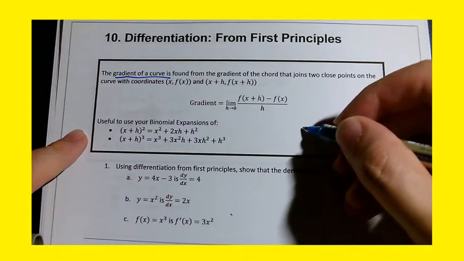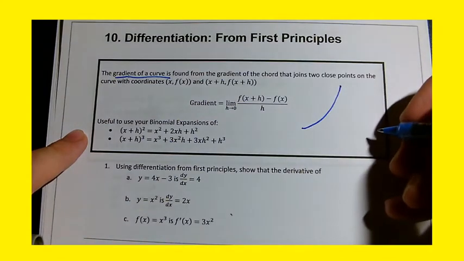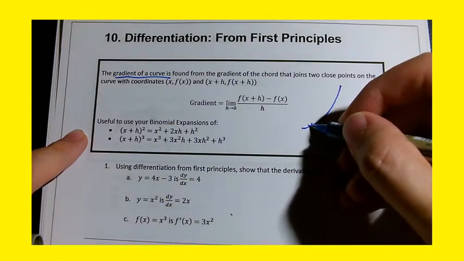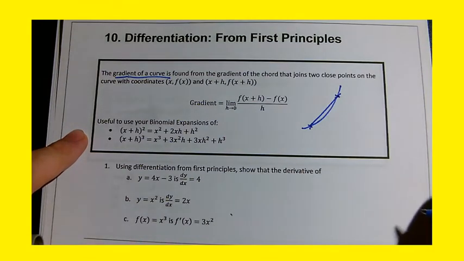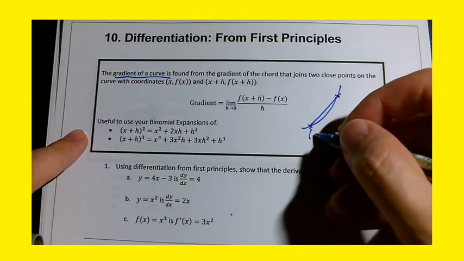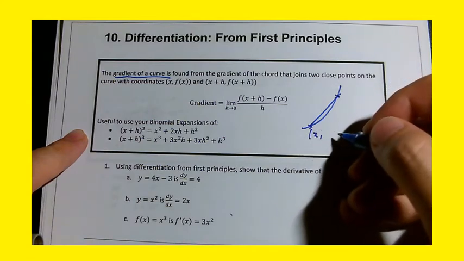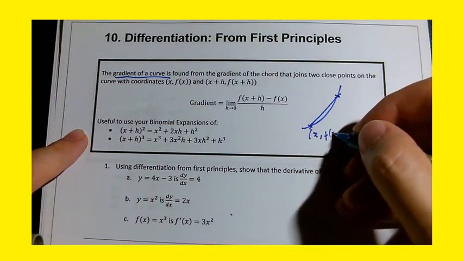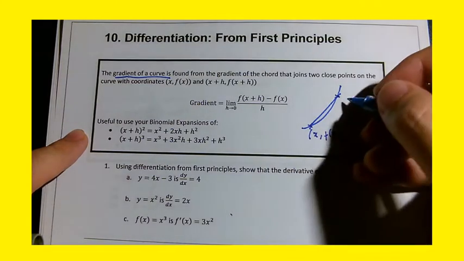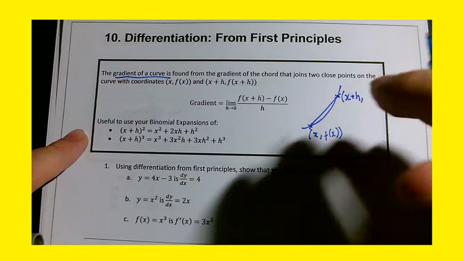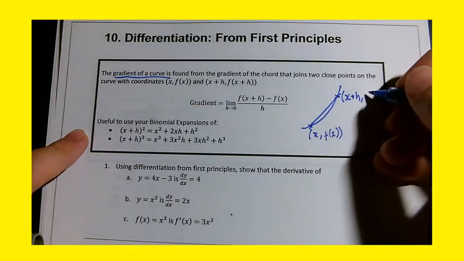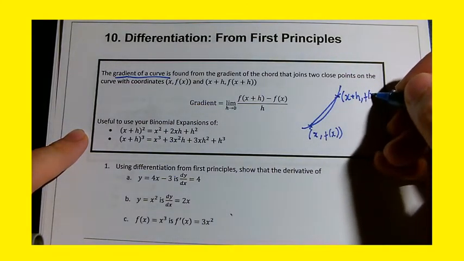What does that mean? So imagine I've got a section of a curve and I make a chord between two points. One coordinate of that chord will be x and y, or f(x), and the other coordinate will be some x value to the right, so plus h along, and therefore the y value will be f(x plus h).